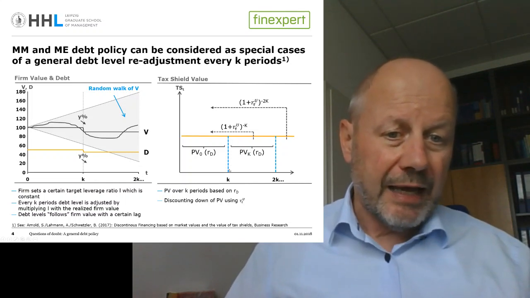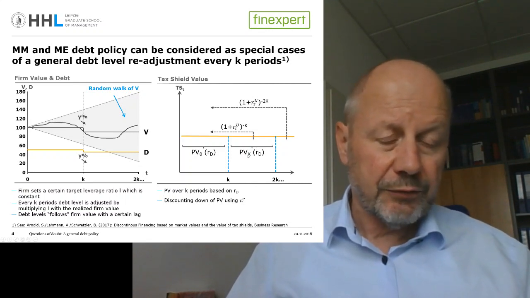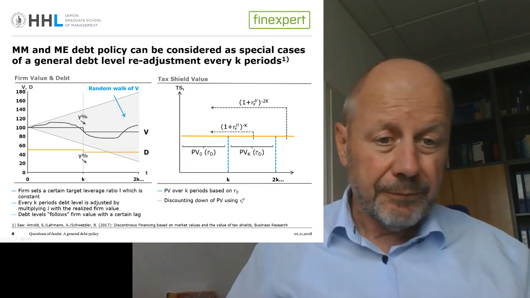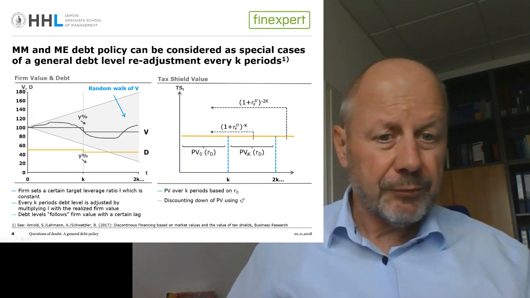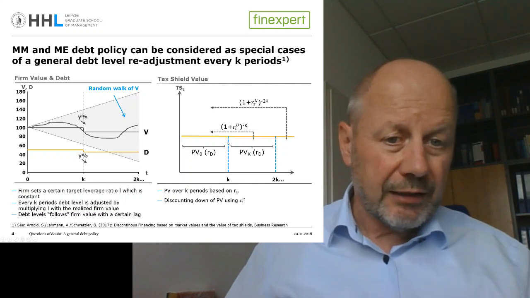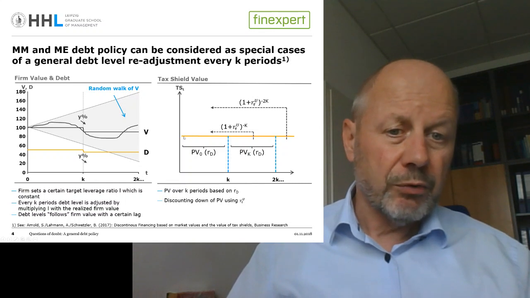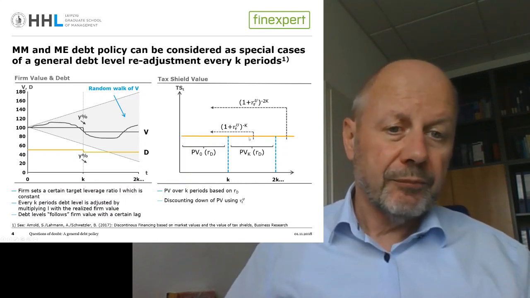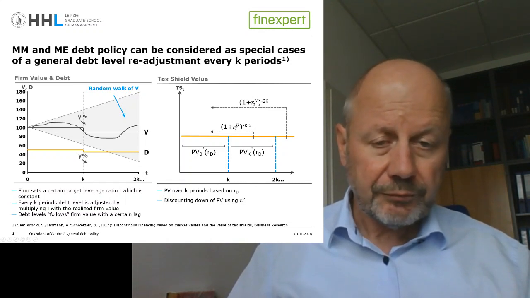Because after K, the risk of this additional present value of tax savings is equal to the risk of the development of the value of the firm. So that would be the basic idea. And you see that obviously if we set K equal to 1, then it is exactly equal to the idea of the Miles-Ezzell calculation, where for one period you discount with RD, and then for all other periods you discount with the unlevered cost of equity.